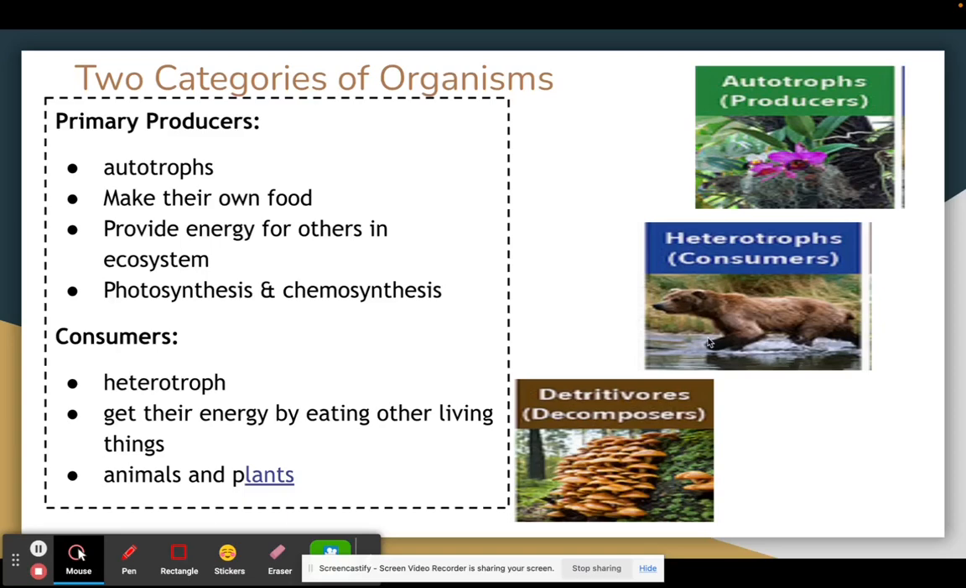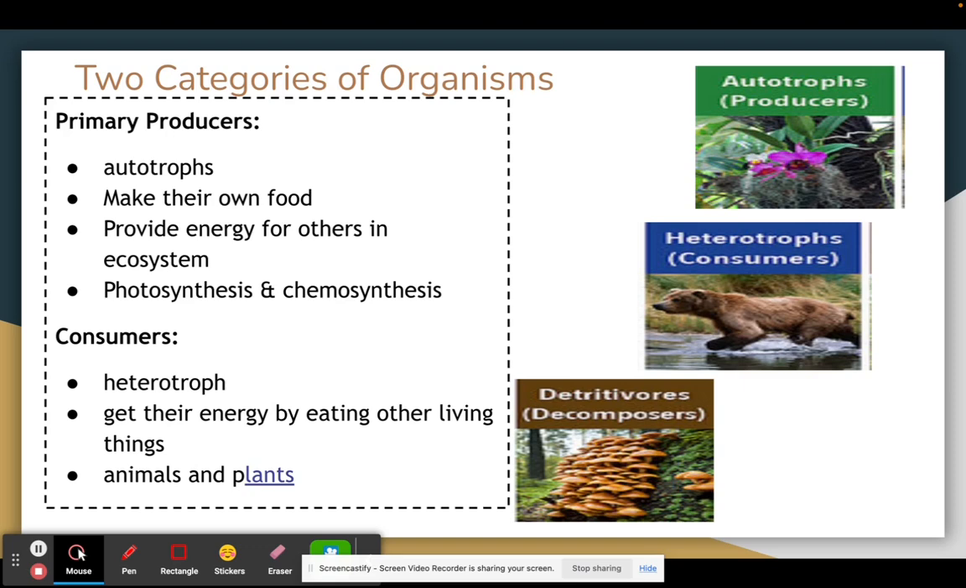So we're going to get into the two different categories of organisms. And I know that we're pretty familiar with this, but I want to make sure that we understand because these are going to impact the ecology and ecosystems of certain areas. So we are going to have two major categories. You're going to have your producers and your consumers.